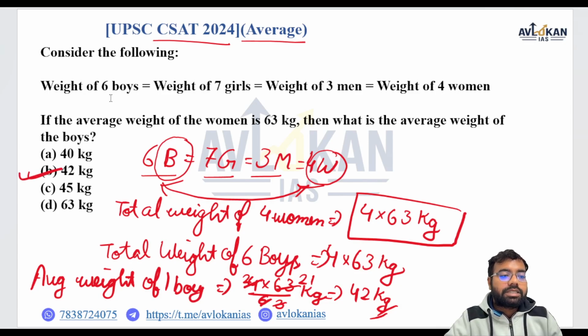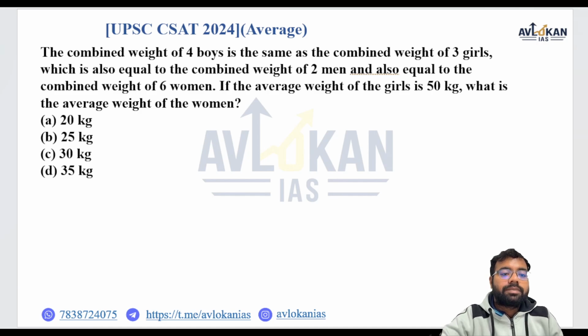Let's move on to our practice question. It is also similar to this one. The question is, the combined weight of 4 boys is the same as the combined weight of 3 girls, which is also equal to the combined weight of 2 men and also equal to the combined weight of 6 women. If the average weight of the girls is 50 kg, what is the average weight of the women?